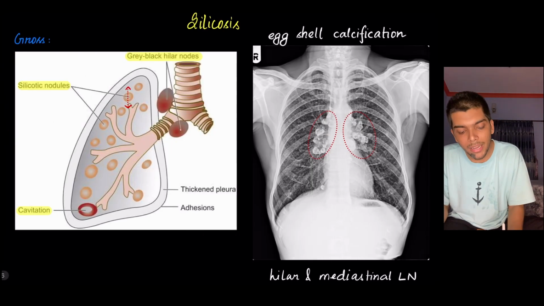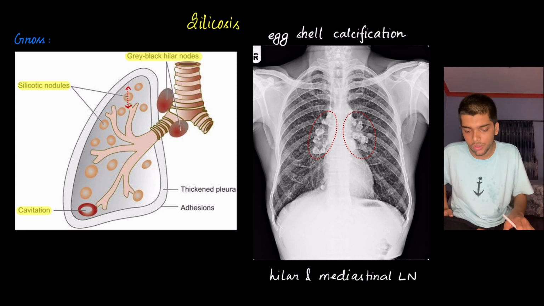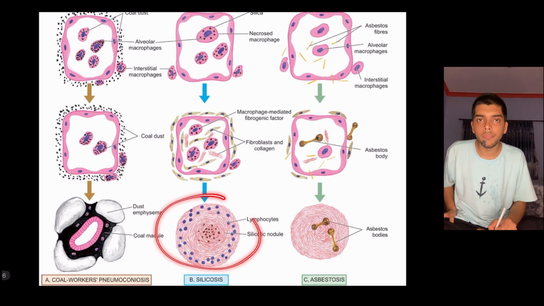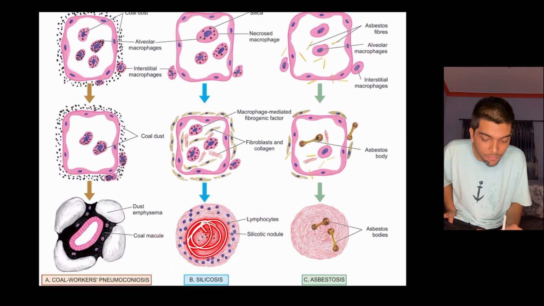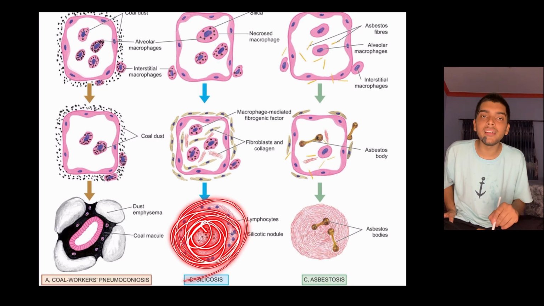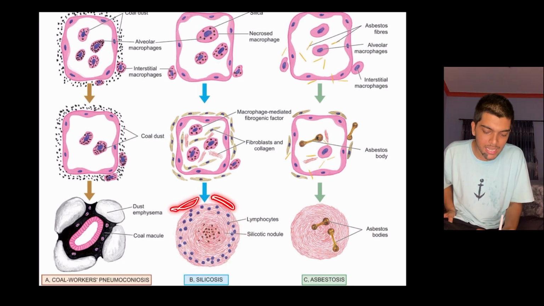If I take a thin microscopic section of this silicotic nodule, this is what I'm going to see. I'm going to see fibrosis in concentric fashion. Since fibrosis is taking place, there are going to be fibroblast cells as well.